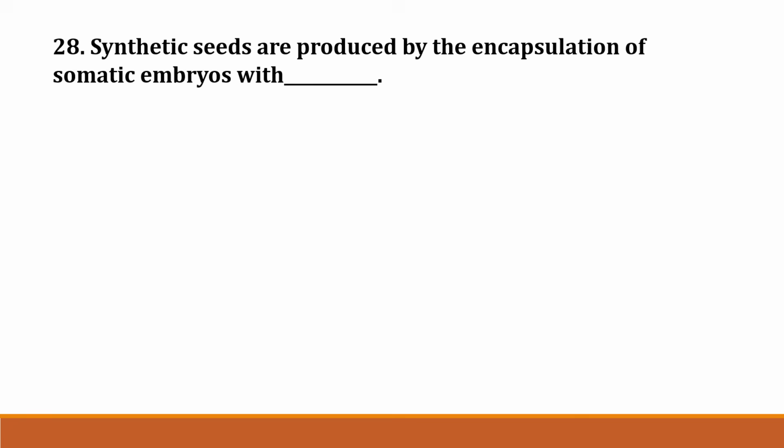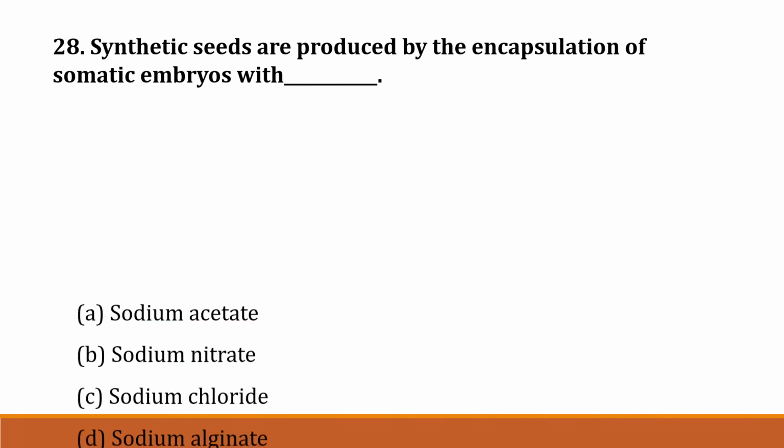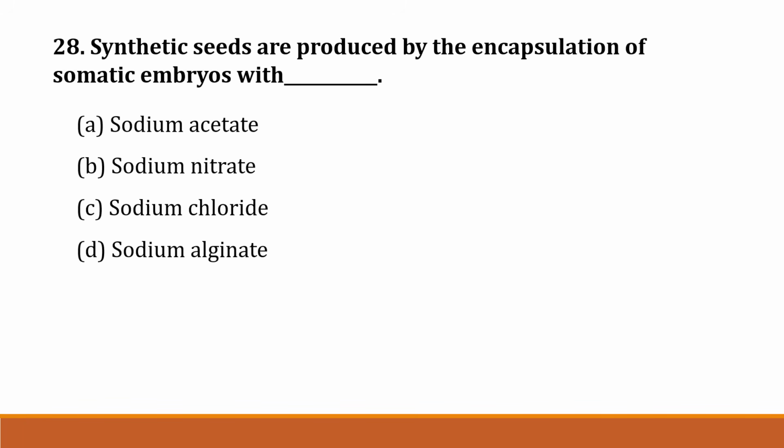The next question, question number 28. Synthetic seeds are produced by the encapsulation of somatic embryos with option A. Sodium acetate. Option B. Sodium nitrate. Option C. Sodium chloride. Option D. Sodium alginate. Correct answer is option D, sodium alginate.